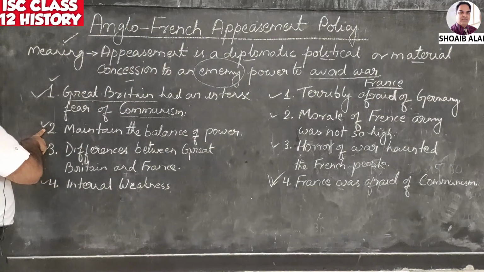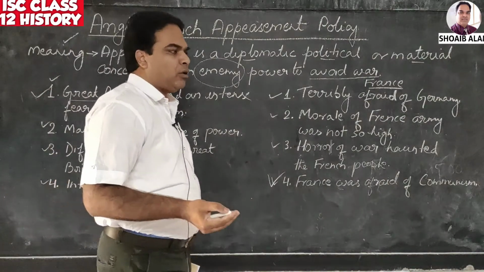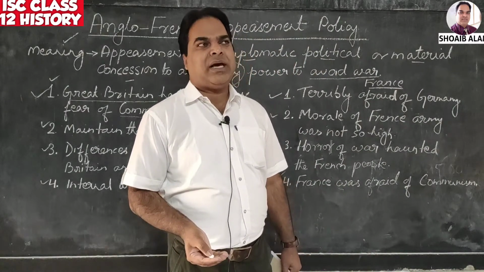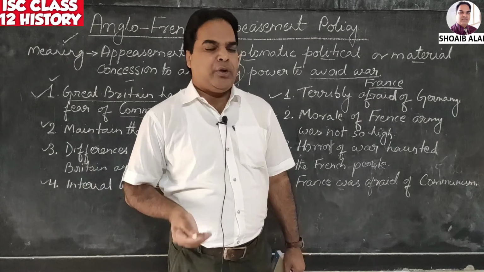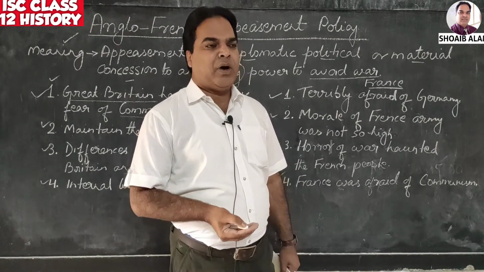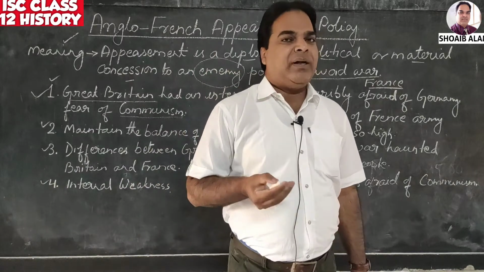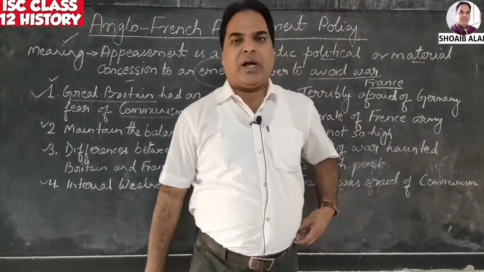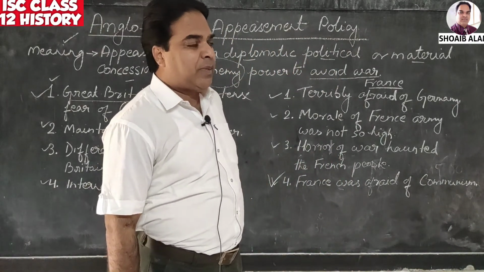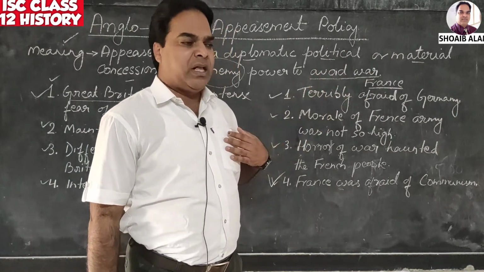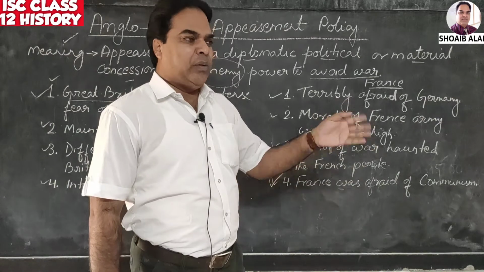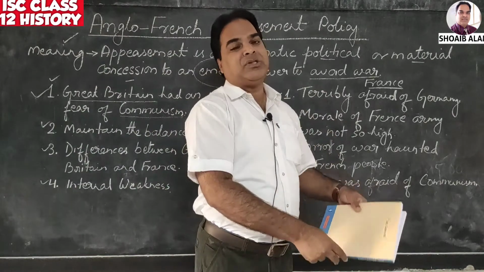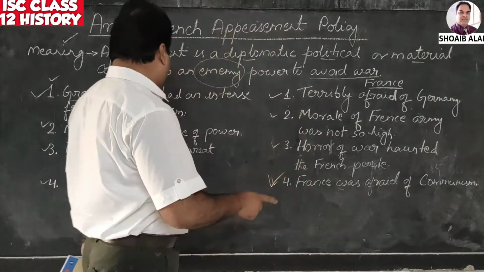Now number two, maintain the balance of power. Britain also had suffered a huge loss after the First World War. So they were apprehensive that right now it is not wise for us to drag Europe into war. If we drag England into war, that will be a danger for the balance of power. So it is better that we avoid this war-like situation. This way we can maintain the balance of power. You are powerful on your side, I am also powerful on our side. Because if we are involved in war, then definitely there will be a winner and a loser. In this case, Britain is not very sure that it is going to stop Germany. Why so? That also we'll discuss.